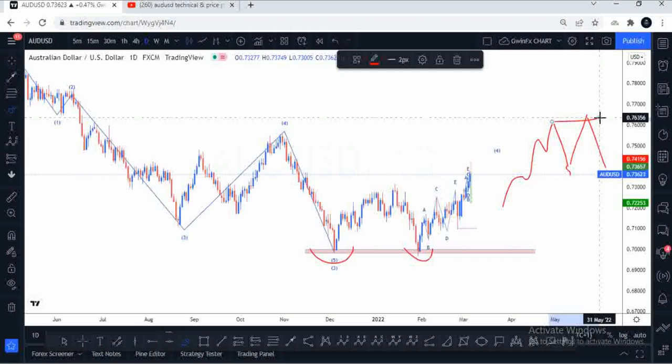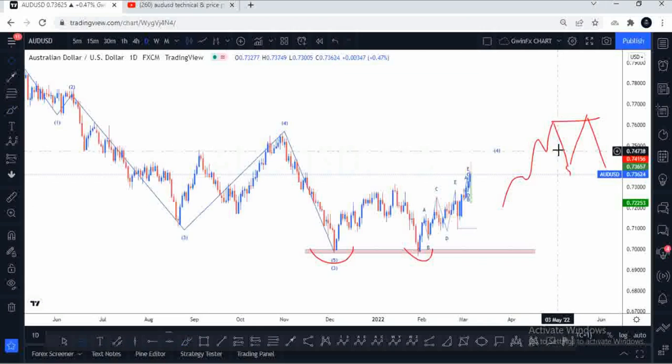But for a running flat or an expanded flat, based on my rules, I take into consideration the 1 to some Fibonacci extension of swing levels A to B. Once price goes beyond the 1 to some Fibonacci extension up to the 161.8, I could say that is invalidated. So I would not look at that as a validation.